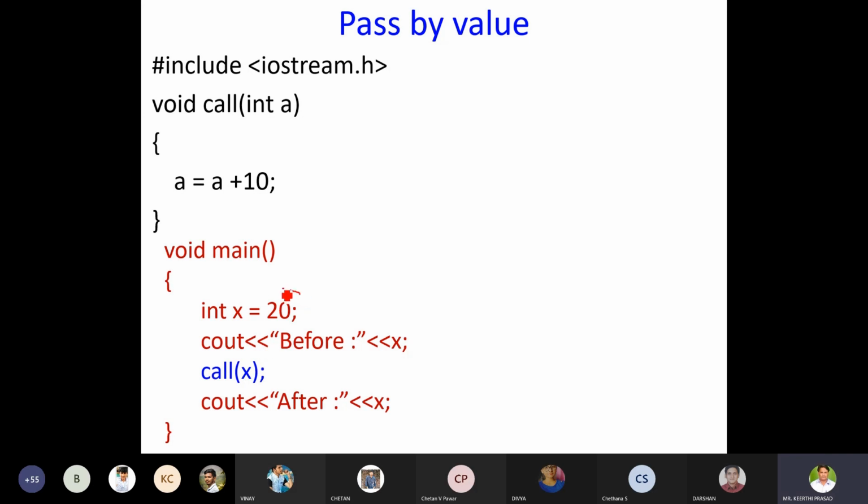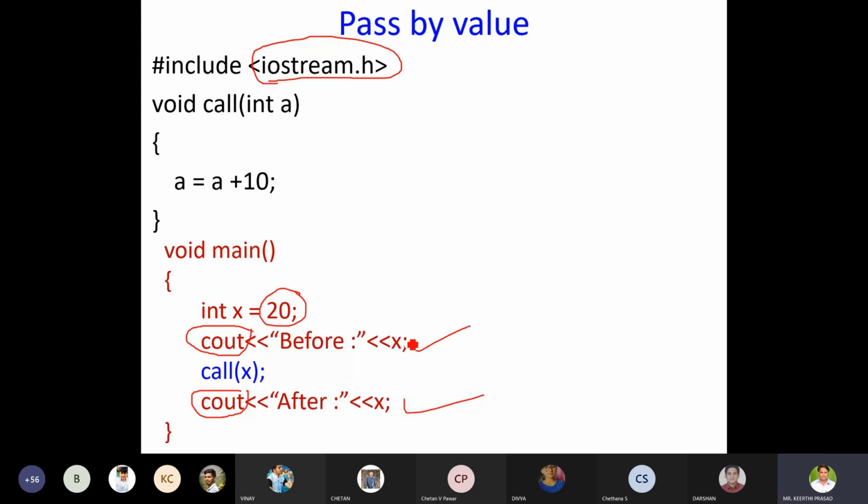Execution starts from main. Initial value of x is 20. I'll display the value of x. Instead of printf I had written cout, because this is a C++ code. Why have I included it here? Because I need to convince you of something like pass by reference. There is no concept like pass by reference in C. That is why I have written a C++ program. So just assume cout is an alternative for printf. Having that knowledge, what is the output of this code?